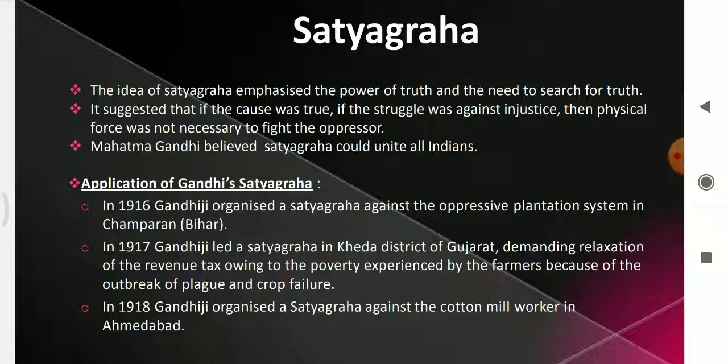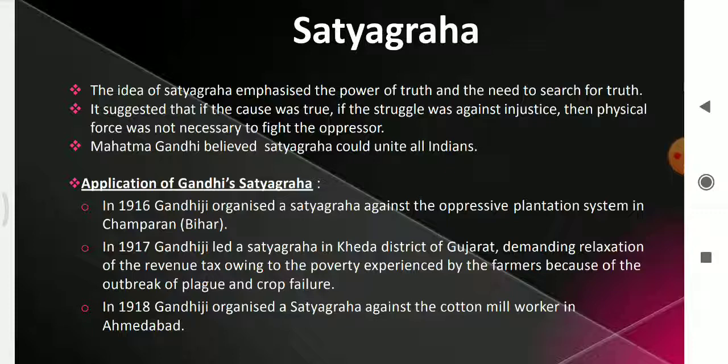After he returned to India in 1915, Gandhiji adopted a different method of struggling against the British, known as Satyagraha, non-violence. What is the idea of Satyagraha? This idea emphasizes the power of truth and the need to search for the truth. We should make the people realize the truth.